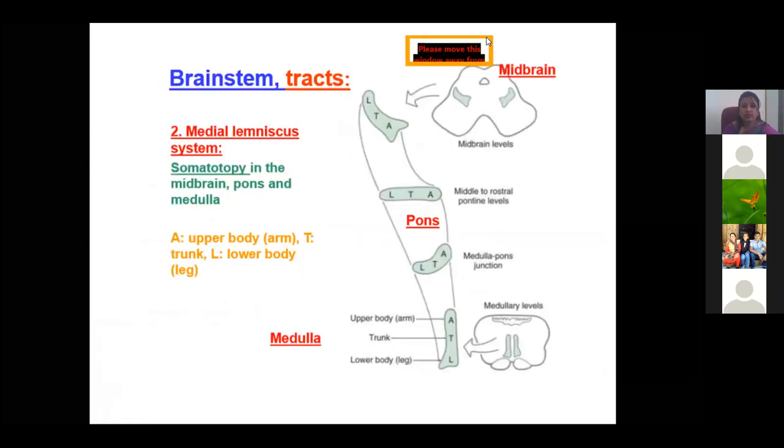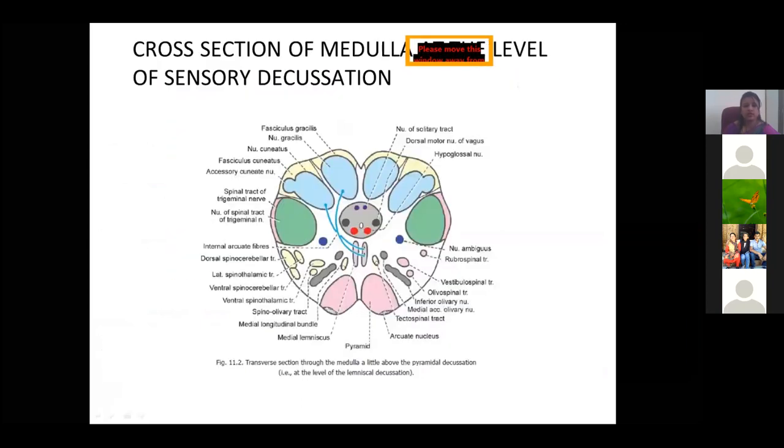Now at the level of sensory decussation, whatever nuclei are present are mainly the gracile and cuneate nucleus, which is at the sensory level. So that is very important. And the fibers cross each other when they relate to this nucleus. So that's why we call it the level of sensory decussation.